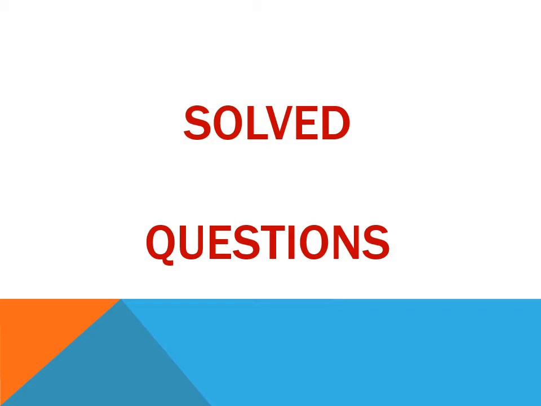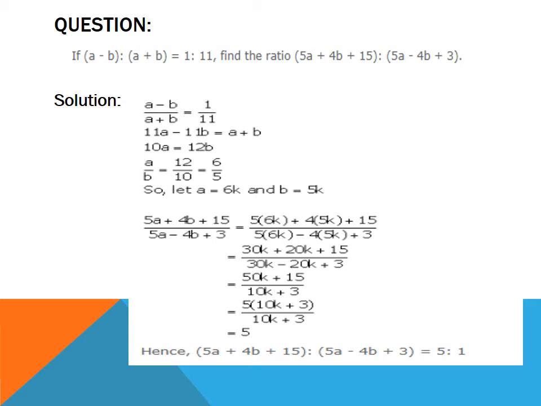Now we have a few solved examples here. First question: if a minus b is to a plus b is equal to 1:11, find the ratio 5a plus 4b plus 15 is to 5a minus 4b plus 3. So, (a minus b) upon (a plus b) is given as 1/11.